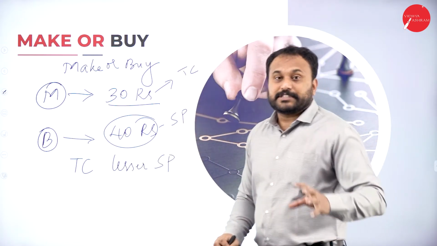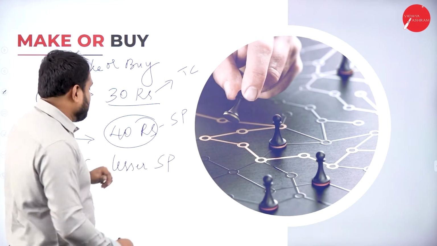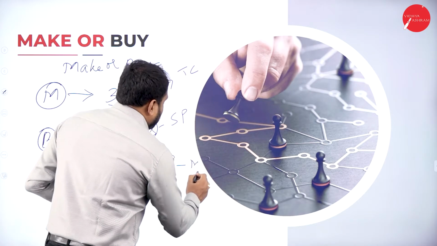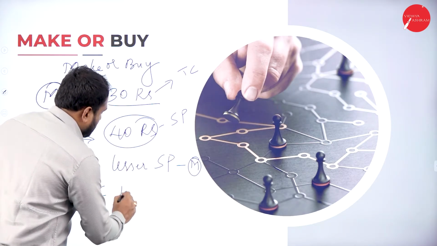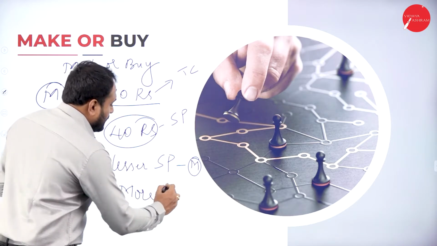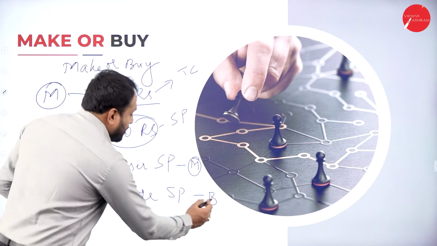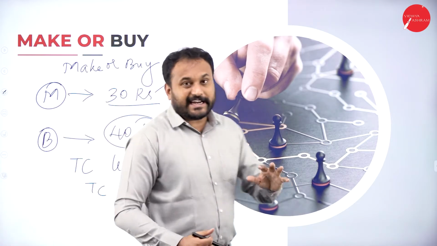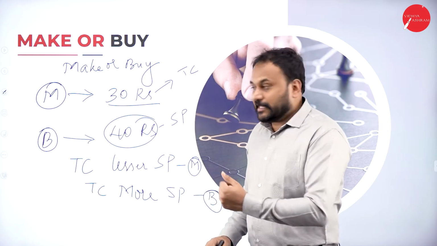than the selling price which I am buying from the market. Now total cost is lesser than the selling price. Now I'll make the product. One more is total cost is more than selling price. Now definitely I'll go with buy. Now here, let's go with this kind of an example. Here in this I'll make the product.